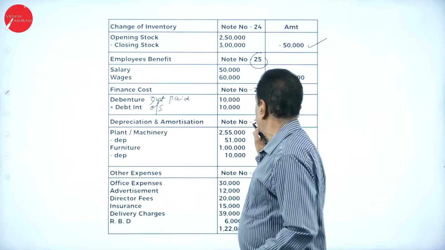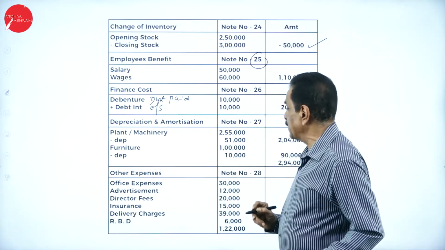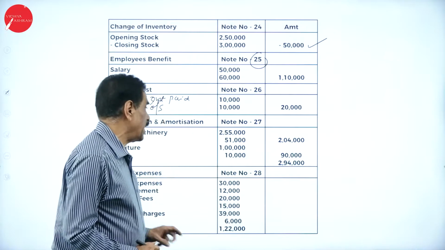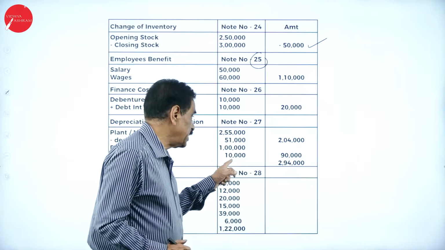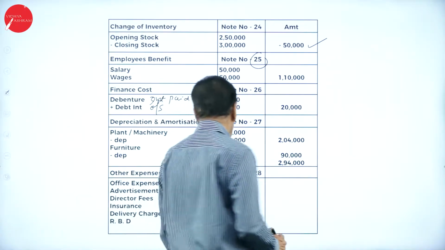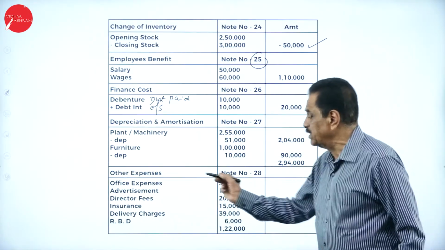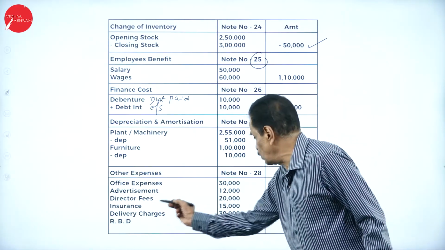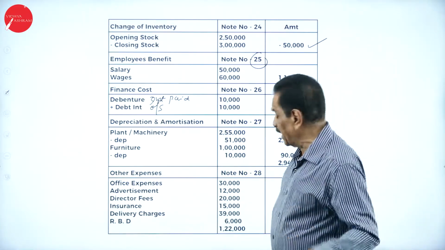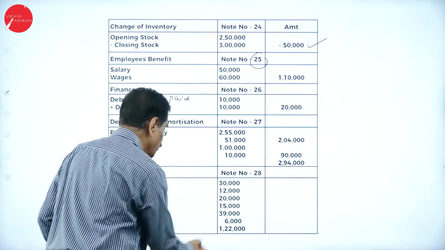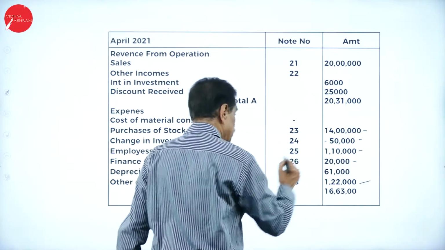Then depreciation and amortization. Plant and machinery, you have got 2,55,000, depreciation 51,000. Then furniture 1 lakh, 10% means 10,000, leaving 90,000. This is 20%, this is 10%. So it will work out to 2,94,000. Note number 28, other expenses: office expense 30,000, advertisement 12,000, director fees 20,000, insurance 15,000, delivery charges 39,000, and the reserve for bad debts that we have created. If you add all this, it becomes 1,22,000, which we have shown here.